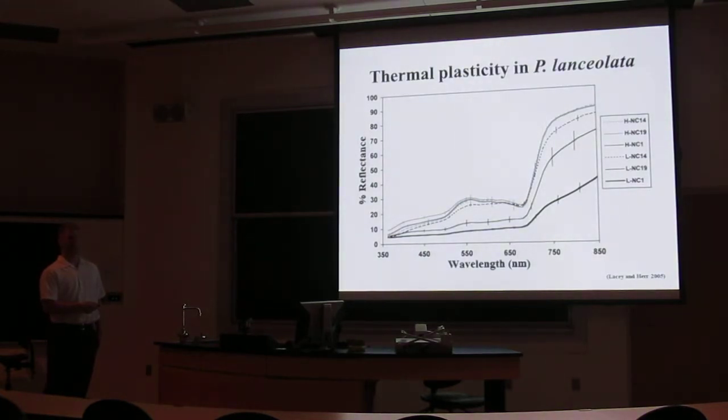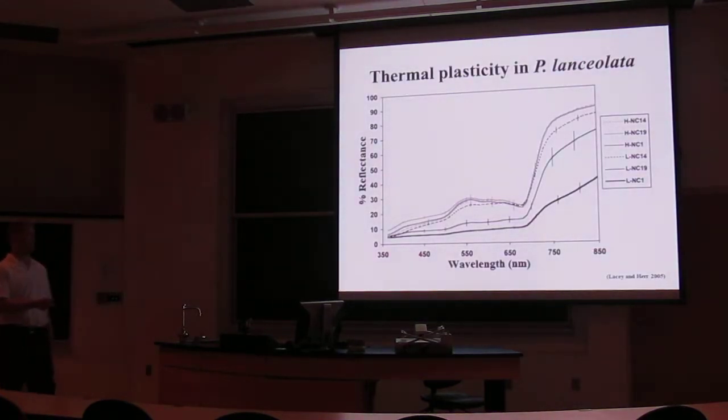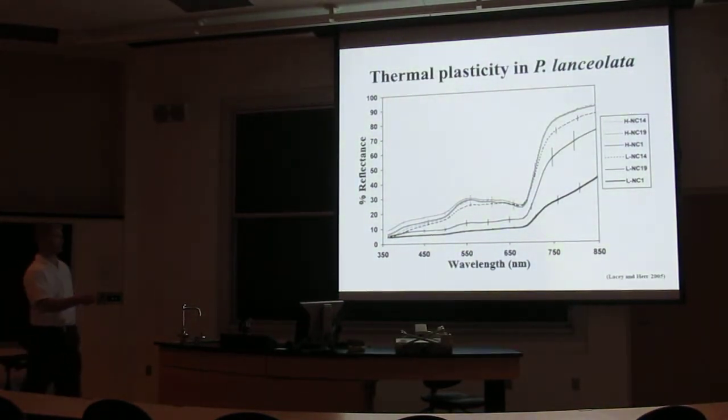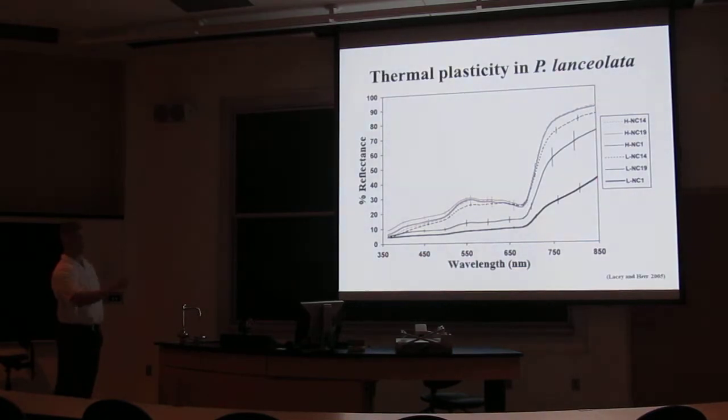This is a spectral scan, and it shows how we measure that floral reflectance. So here I have reflectance on the y-axis and our wavelength in nanometers. And you can see that there's a lot of overlap down here at the low wavelengths. So that's why we chose 850 nanometers as our measure of reflectance, because they're much more spread out.